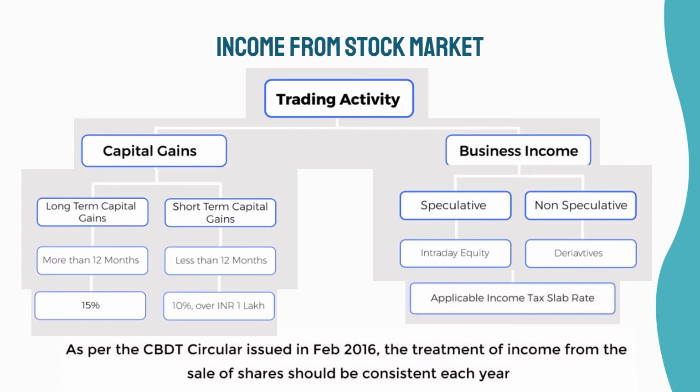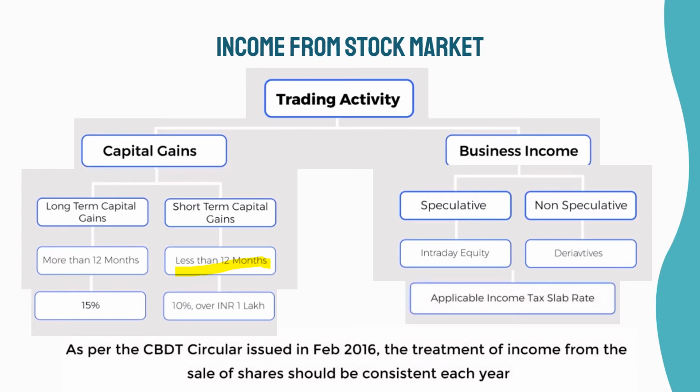Short-term capital gains occur when profits from the stock market are earned by trades that are squared up within 12 months. In this case, the tax rate on profit is 15%. However, in the case of short-term capital loss, the loss could be carried forward for the forthcoming 8 years, that is, the loss could be set off with the short-term capital gains, if there are any, for the forthcoming 8 consecutive years. Moving to long-term capital gain, it occurs when someone earns profit through trades squared up after 12 months.